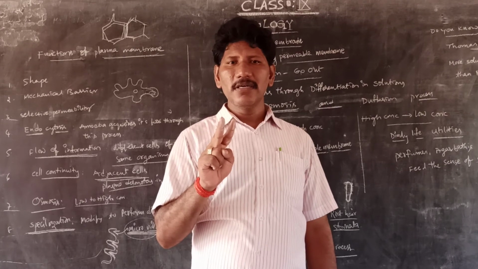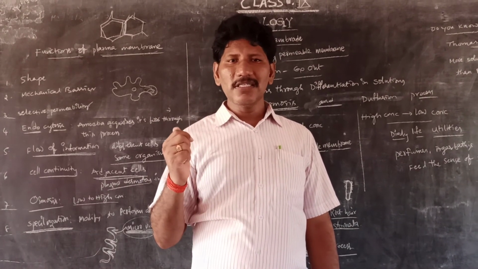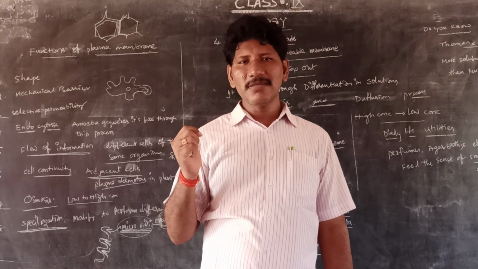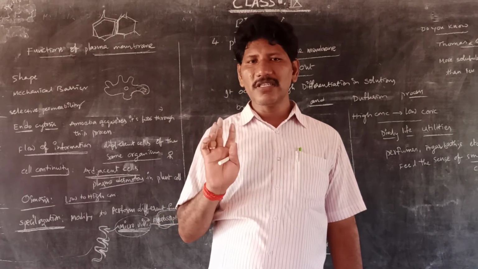So we have 2 branches. One is cytology or cell biology. The second is histology, the study of groups of cells, meaning tissues. So 2 branches are completed.